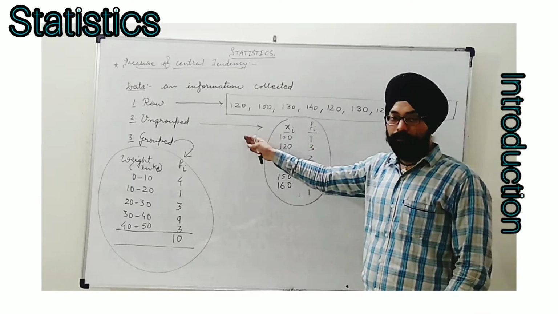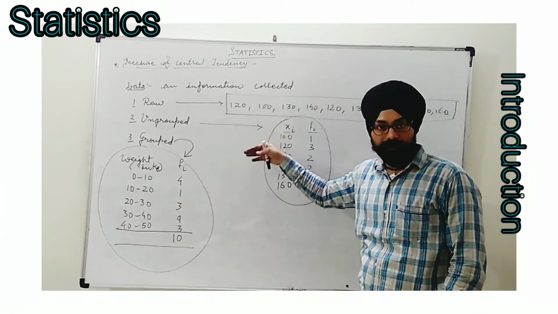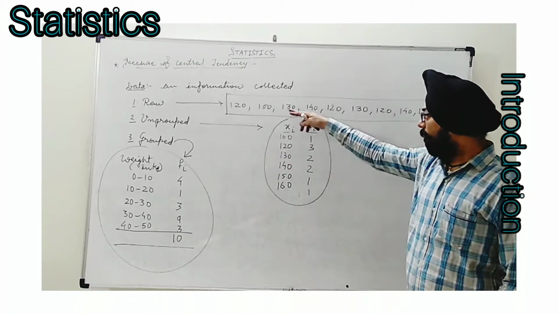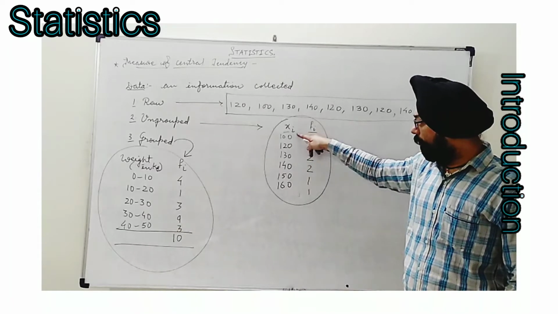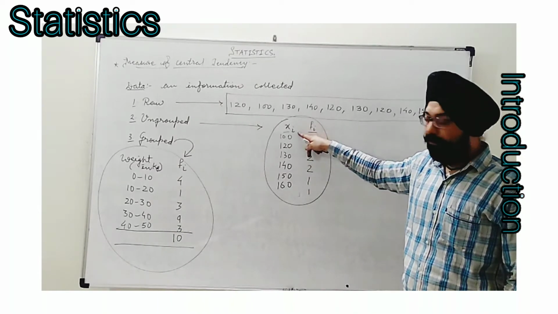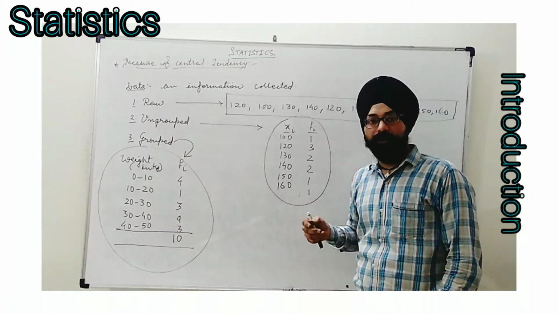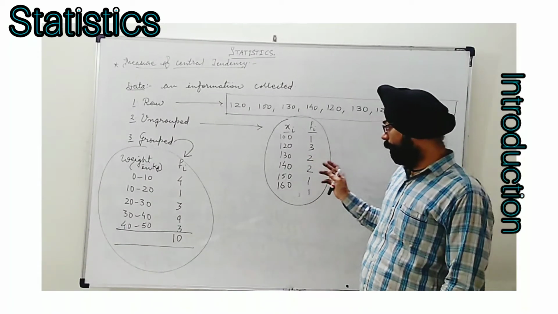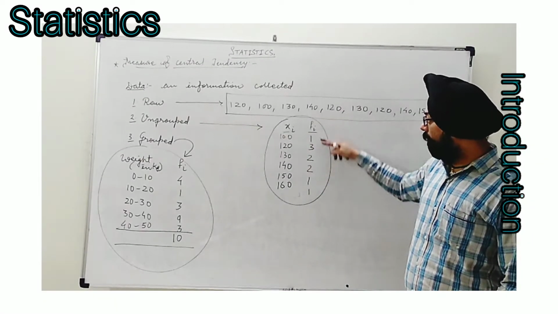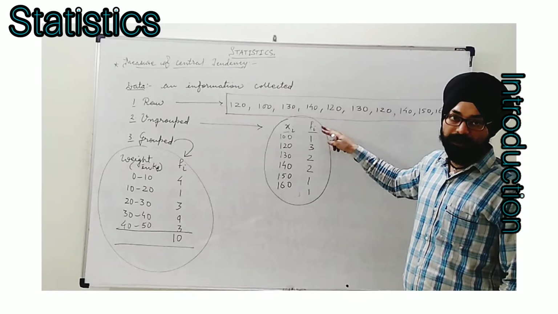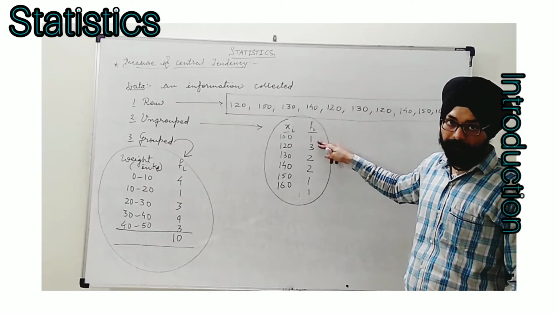When we talk about ungrouped data, what happens? This is the next step of raw data. Here we write each figure, like 110, only once, under the column xi. And we write them in either ascending order or descending order. In general, you will find ascending order. Next to that, we make a new column known as the frequency column. Frequency means the number of repetitions of a particular observation.